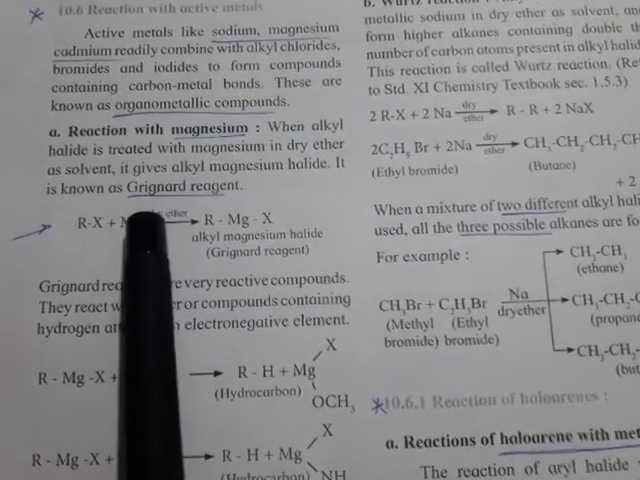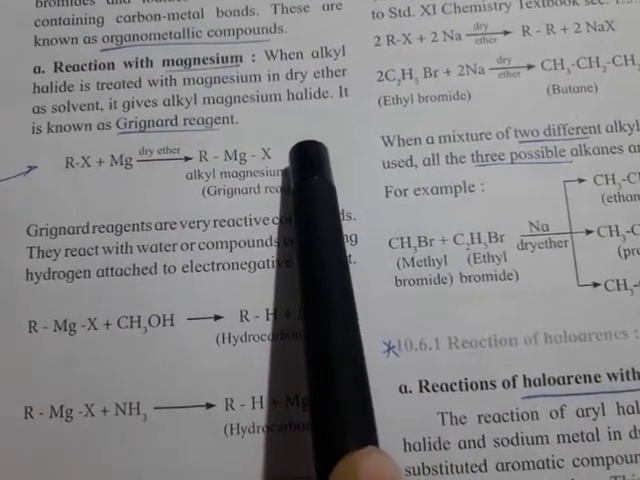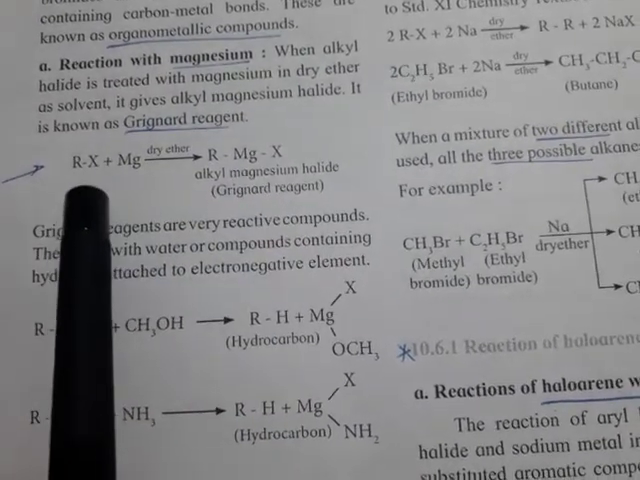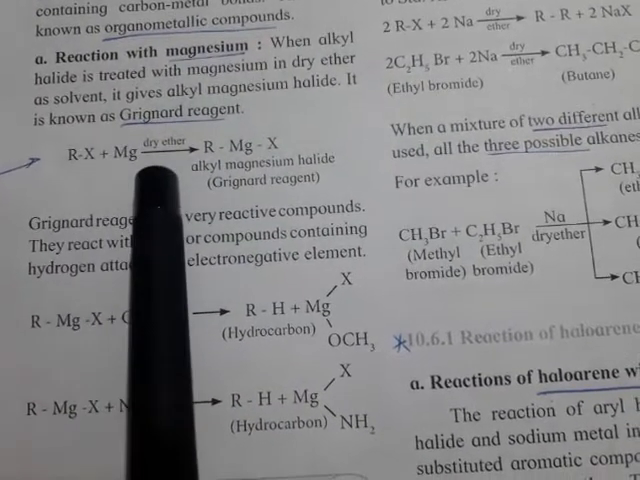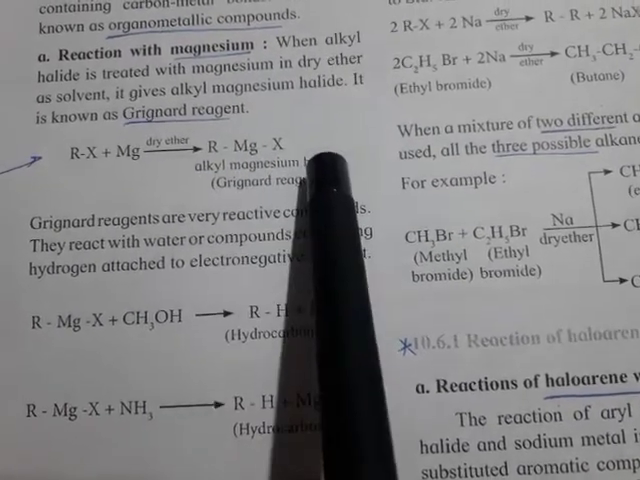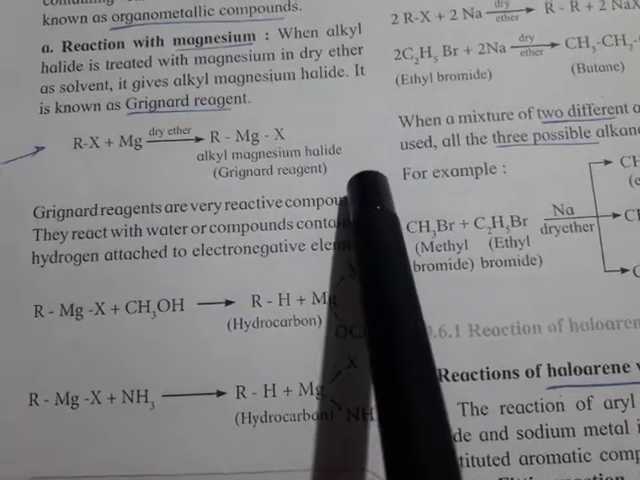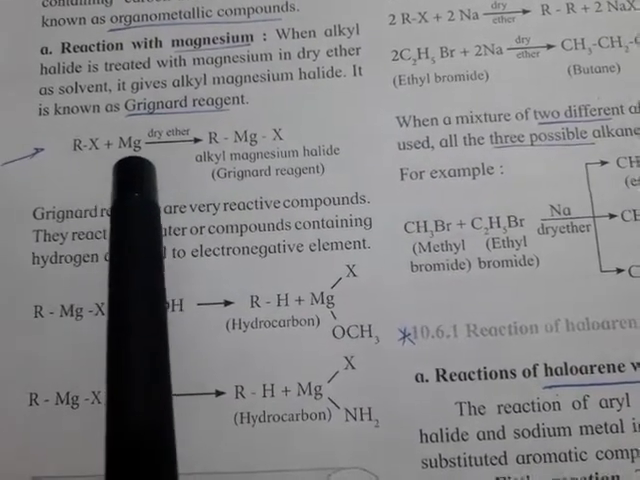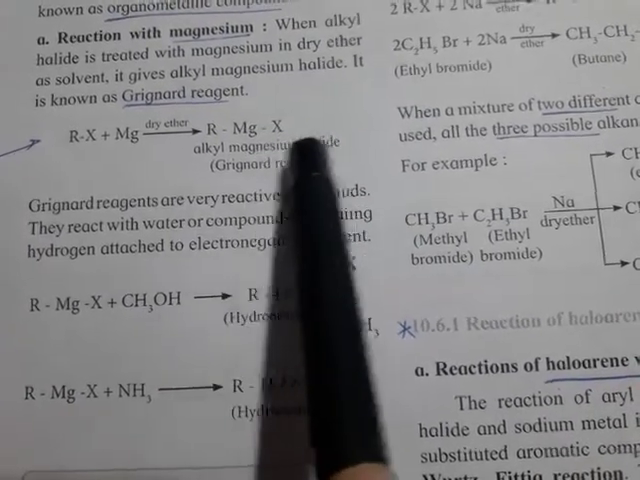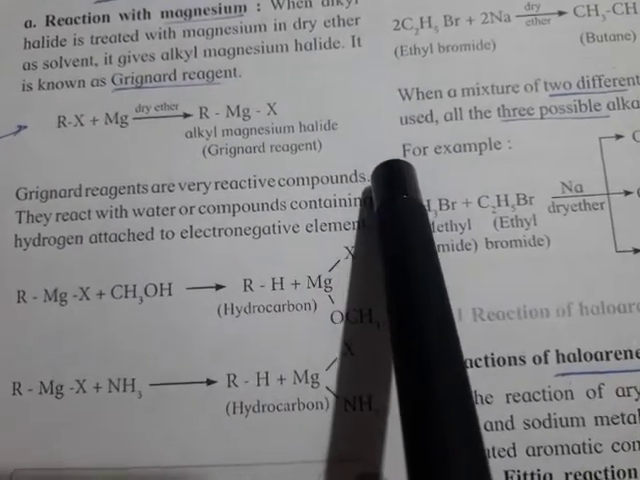First reaction is shown with magnesium. In 11th also we studied this reaction, that is formation of Grignard's reagent. Simple, alkyl halide reacts with Mg in presence of dry ether. We get RMgX. We call this alkyl magnesium halide. If it is CH3Br plus Mg, in presence of dry ether we will get CH3MgBr, methyl magnesium bromide. We call it Grignard's reagent.